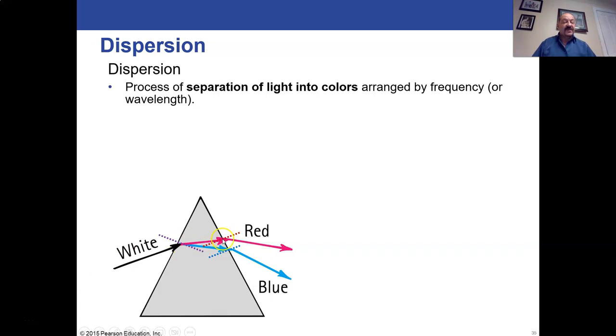But by the time you get to the other side of the prism here, the red and blue have already been separated. When they exit the glass or the plastic, whatever the prism's made out of, they bend. There's even more bending here. The blue will bend more as it's coming into the air, bending away from the normal more than the red will bend away from the normal. And so you'll get an even greater separation of the red from the blue and the violet. And then all the other colors of the rainbow are somewhere in between.